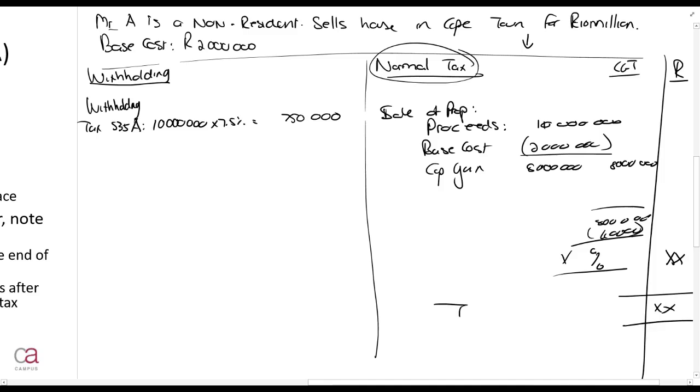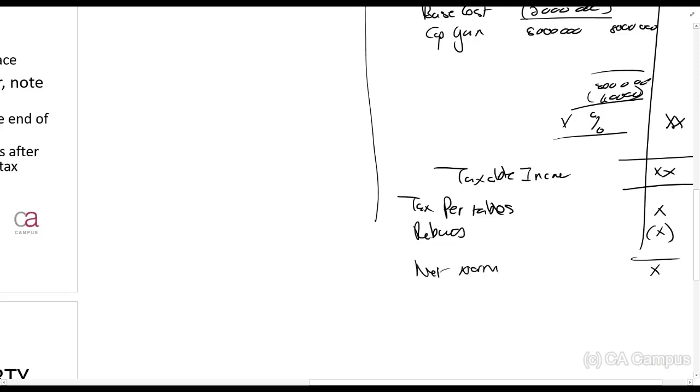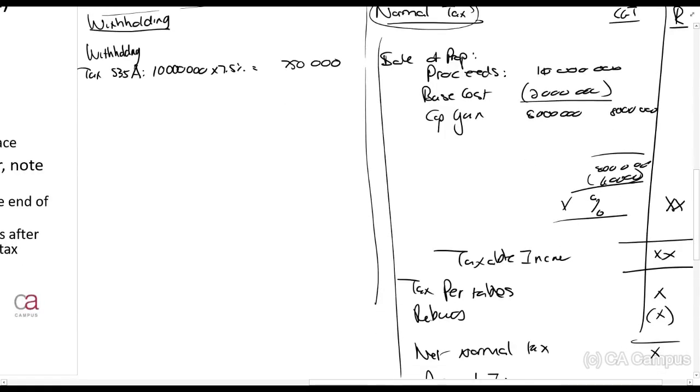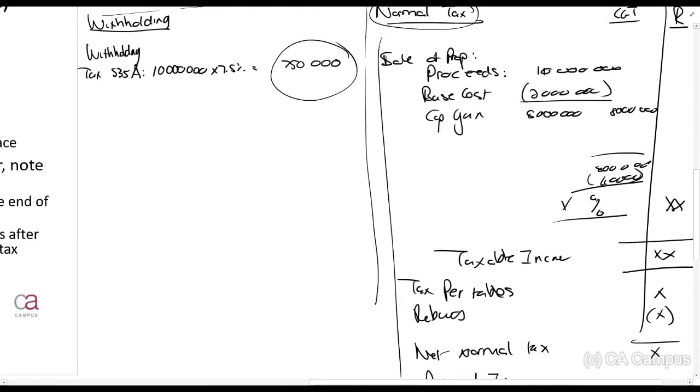You're going to calculate taxable income. On that, tax per the tax tables, you're going to deduct rebates from that. Primary, secondary, things like medical rebates, whatever rebates are. For now, you're going to calculate your net normal tax. And from this, there will be a prepaid tax deduction. Now, what I've done here is applicable to every single person, residents and non-residents, that perform tax calculations in South Africa. This is how we do it. Now, that's 750,000 rands over there.